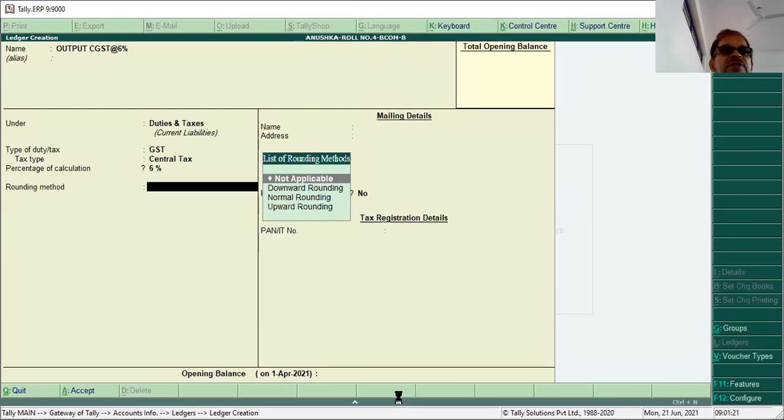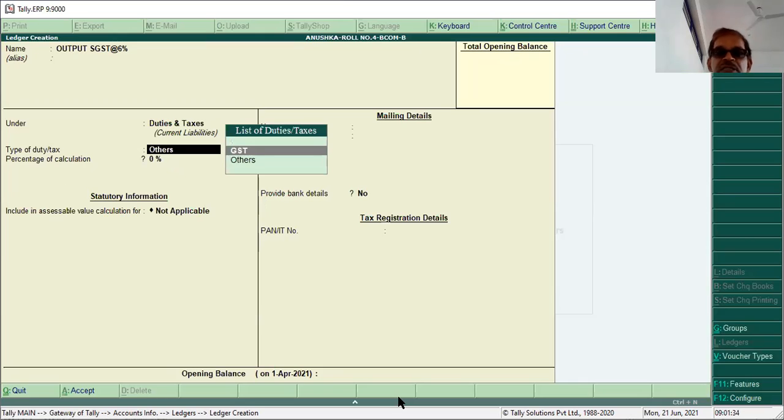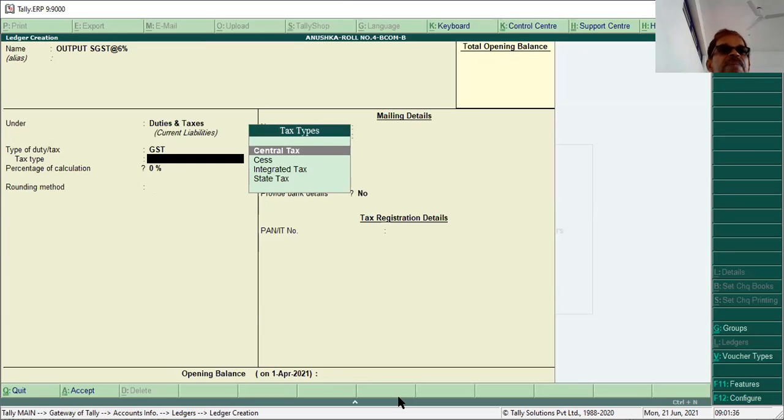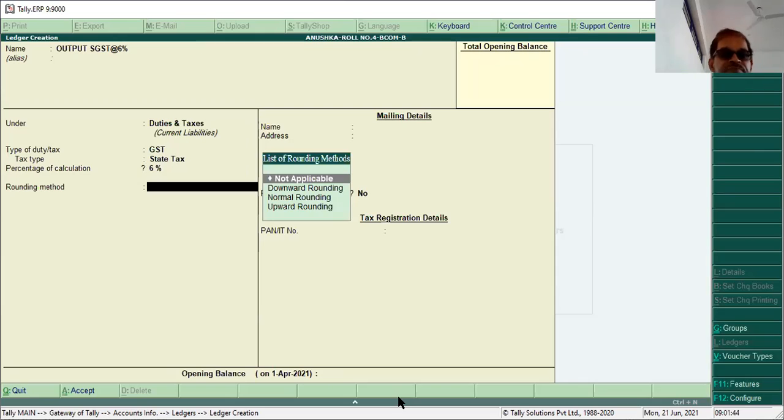Control plus A. Now output SGST at the rate of 6%. Same, select GST, then state tax. Enter 6%. Then everything is over.